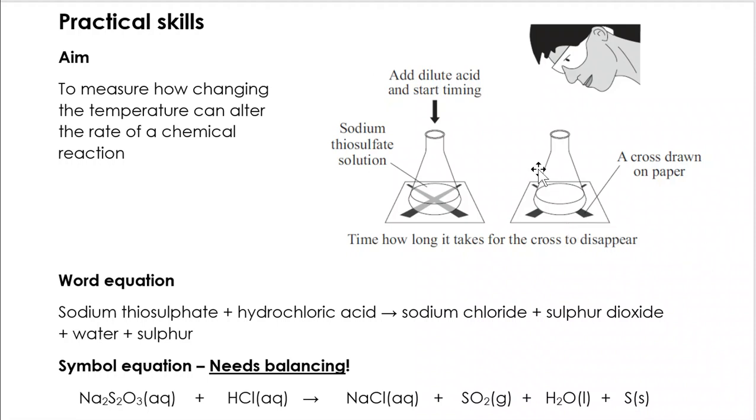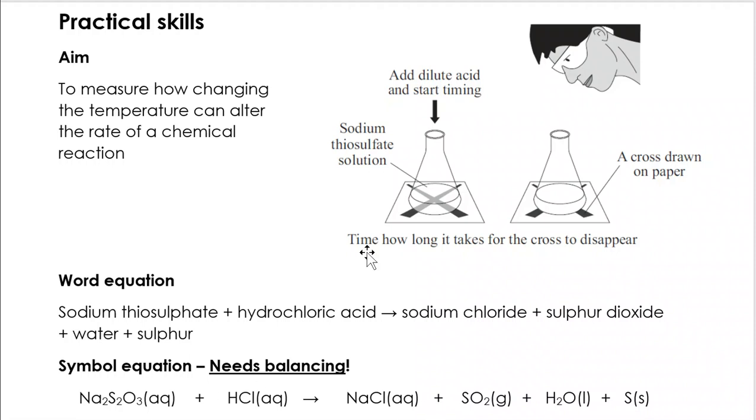The disappearing cross experiment: with sodium thiosulfate, we can see that sulfur is made, which is a yellow solid. It causes the liquid to go cloudy, and we can no longer see the cross through the top of the conical flask. In this, we time how long it takes to see when the cross disappears.